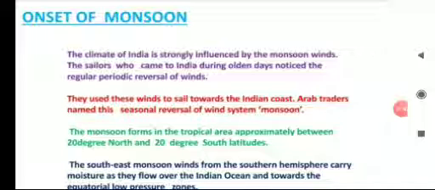Arab traders named this seasonal reversal of wind system as monsoon. These monsoon winds form in the tropical area approximately between 20° north and 20° south latitudes.